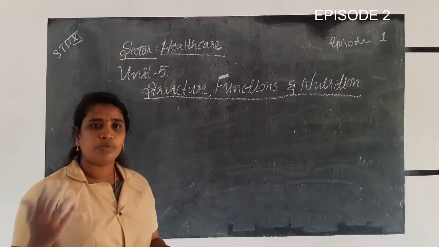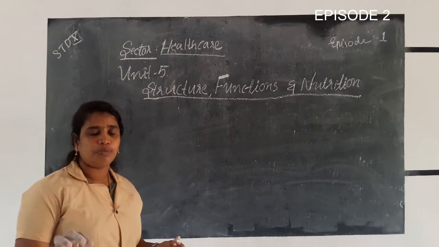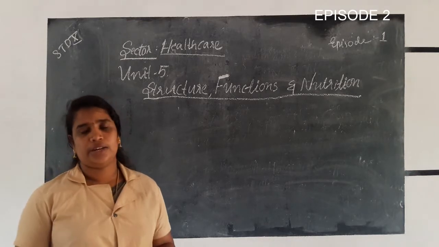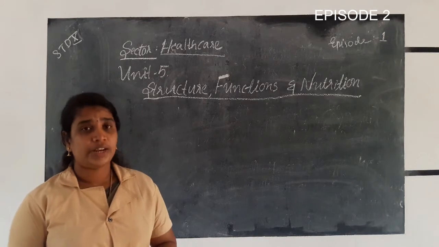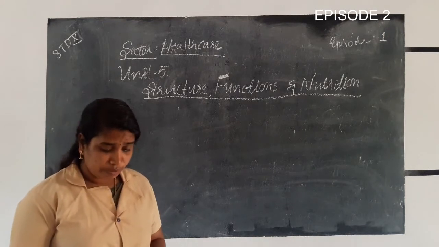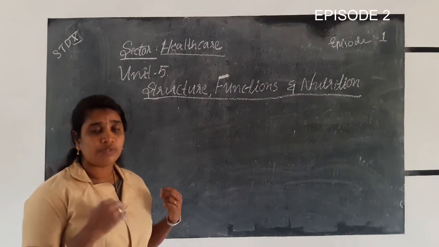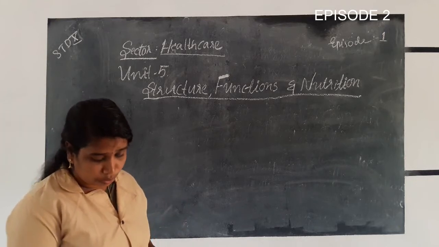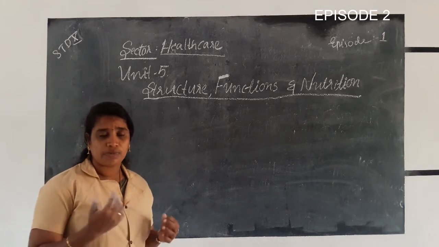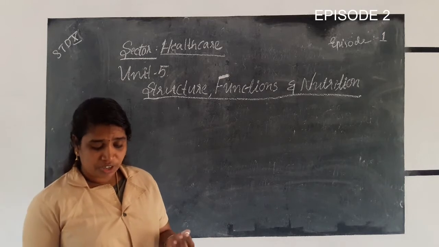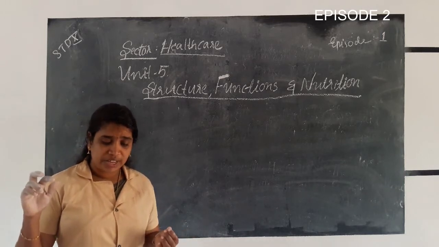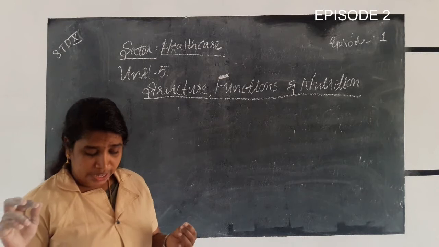Adduction is a movement that pulls towards the midline. Elevation refers to movement in a superior direction, and depression refers to movement in an inferior direction.